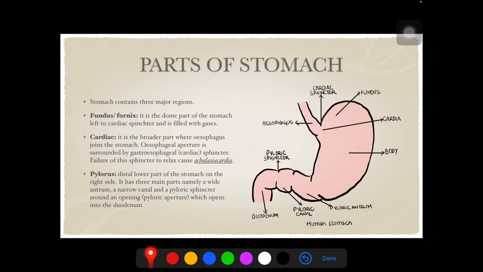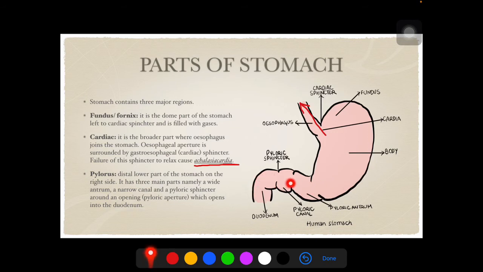The failure of the sphincter to relax causes achalasia cardia, that is, the reflux of the material of the stomach through this area due to the lack of the ability of the sphincter to relax.